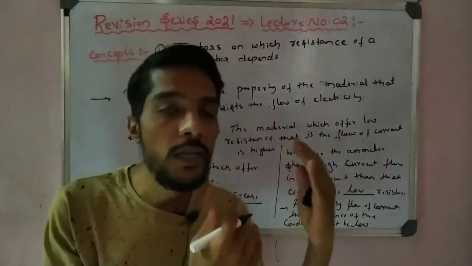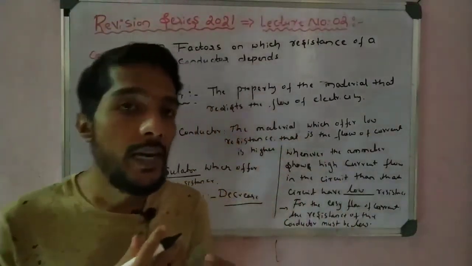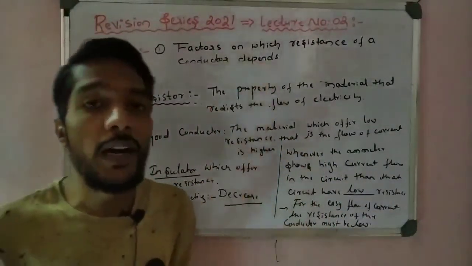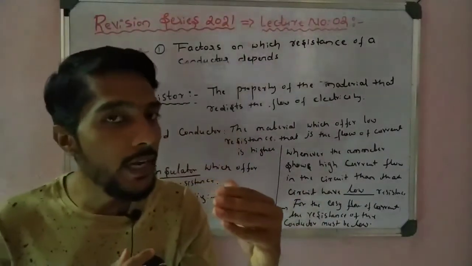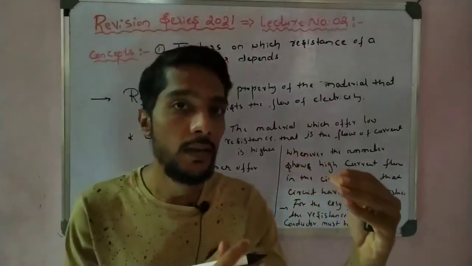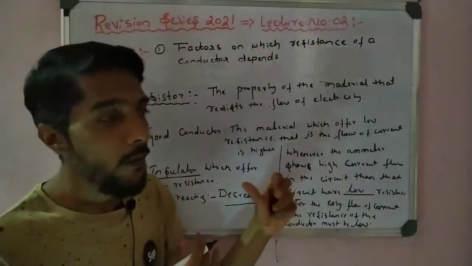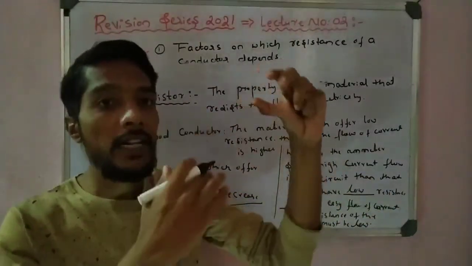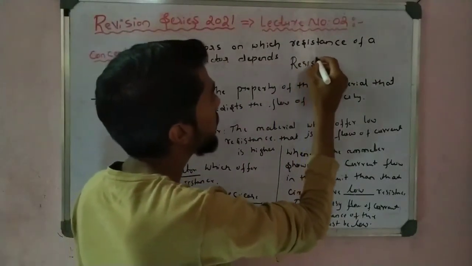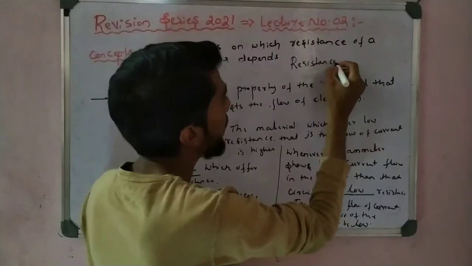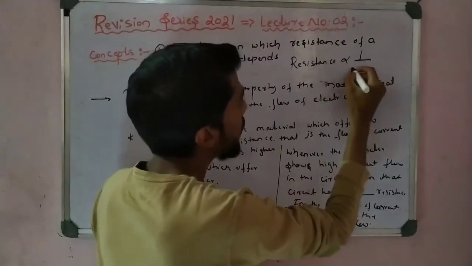That is very important to understand the factors on which resistance depends. So understand the relation between current and resistance: it is inverse. Whenever the resistance is high, the current is low. So I can say that resistance is inversely proportional to the current.